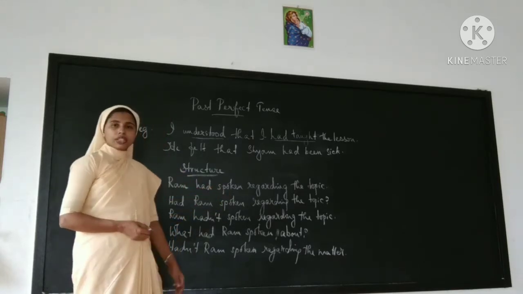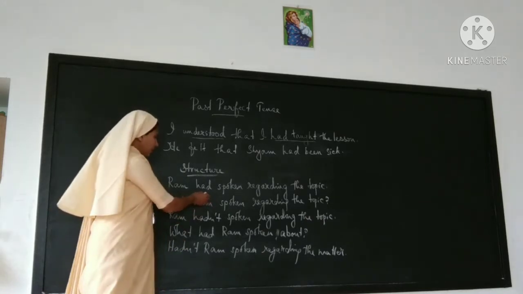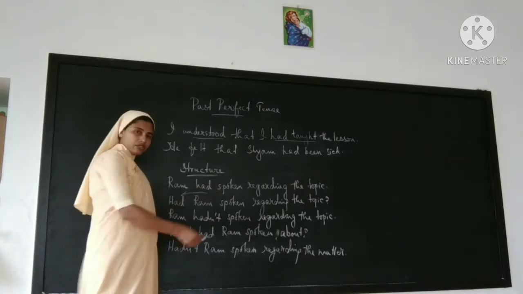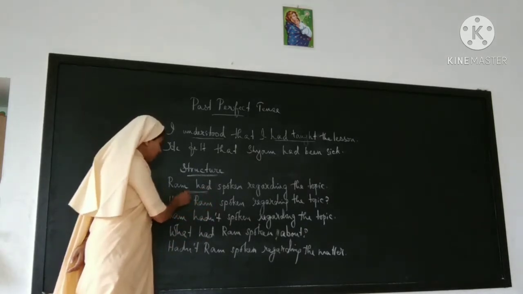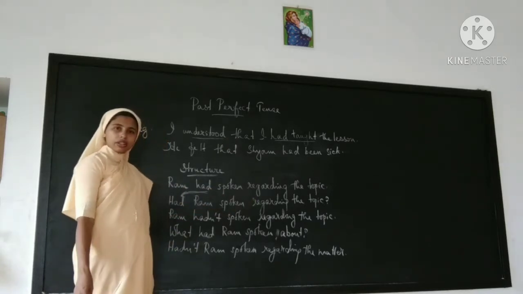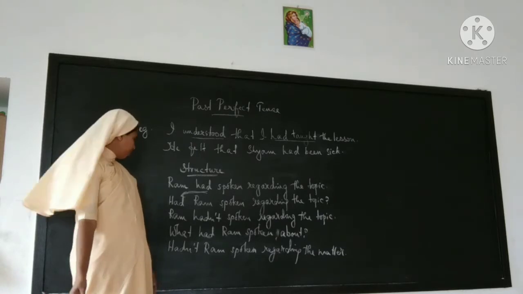And if you want to make it into an external question, what should be done? We take the auxiliary verb first. What is the auxiliary verb? Had is the auxiliary verb. So we must take this auxiliary verb first. Had Ram spoken regarding the topic? That's an external question. The answer will be yes or no.